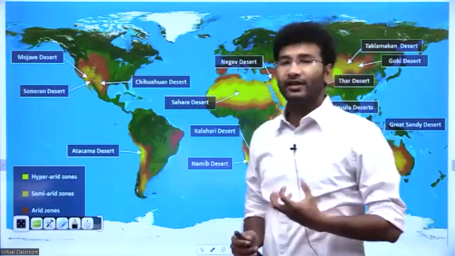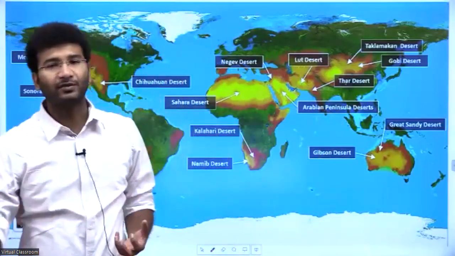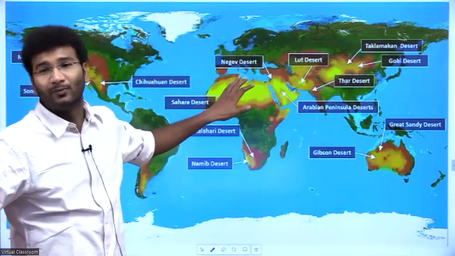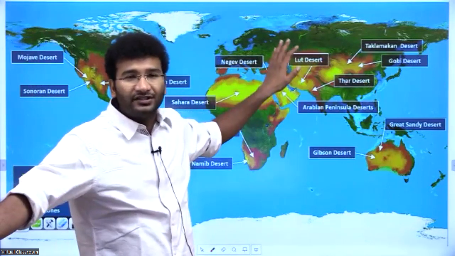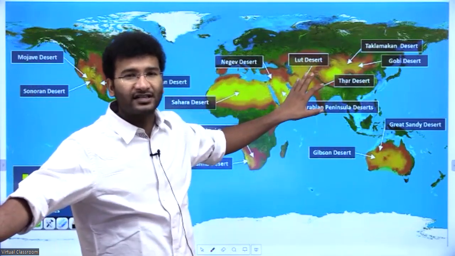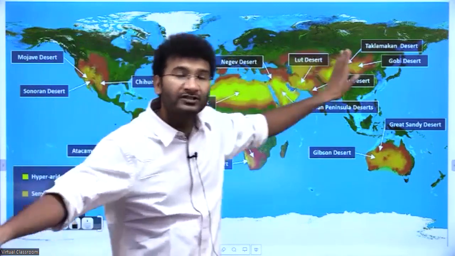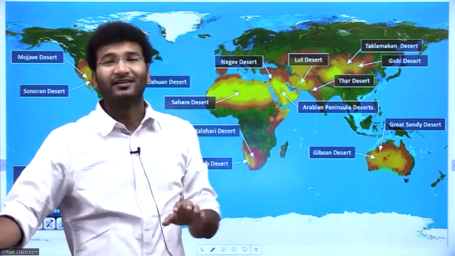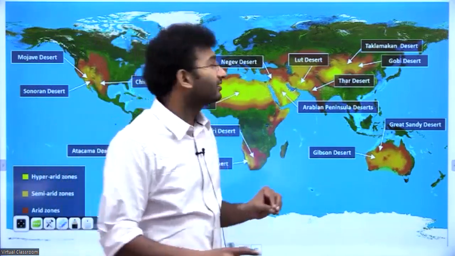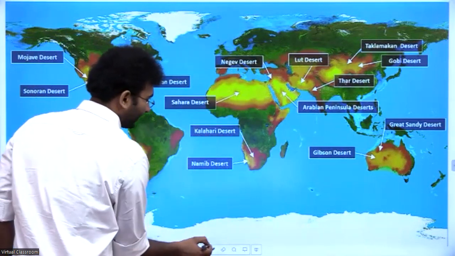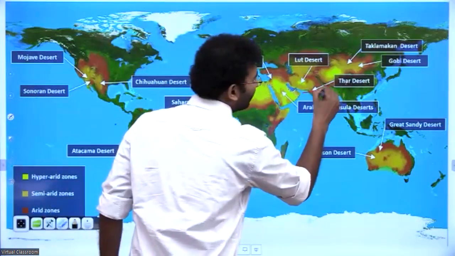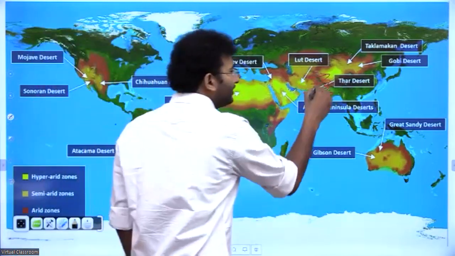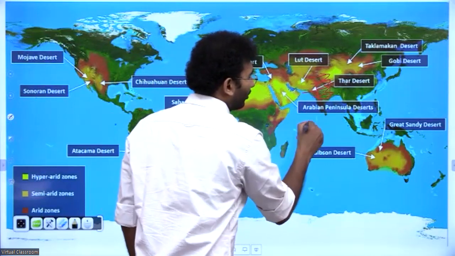Now, let us look into the names of the deserts with respect to the mentioning of the reports. It is said that the deserts in the central part and the deserts on the western margin, the reports said that at one time these deserts were a little more to the west. They started moving towards the east. It doesn't mean that they started to walk. It means to say that the desertified areas are increasing over a period of time, right? How? That means the eastern part of the deserts are also experiencing no rains.